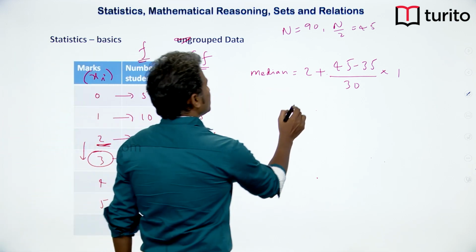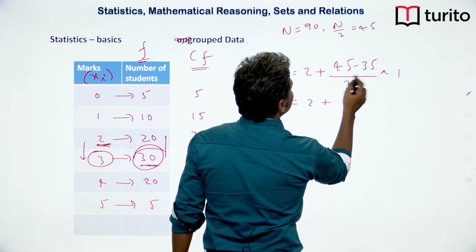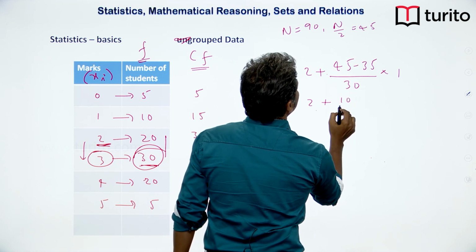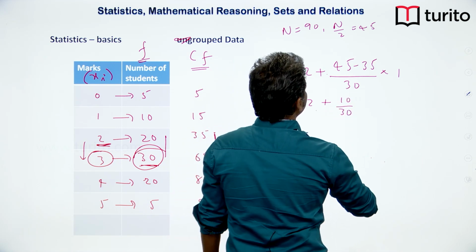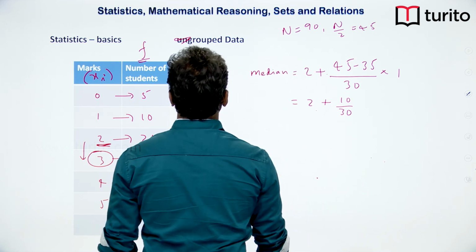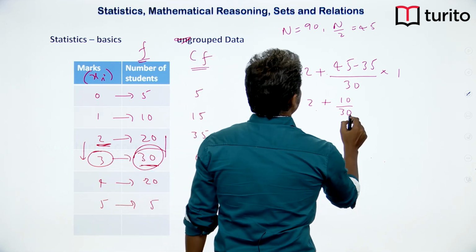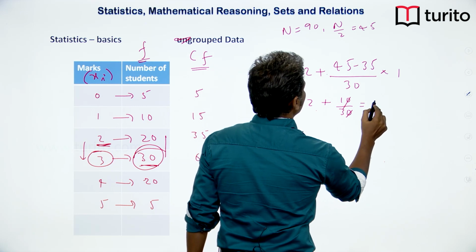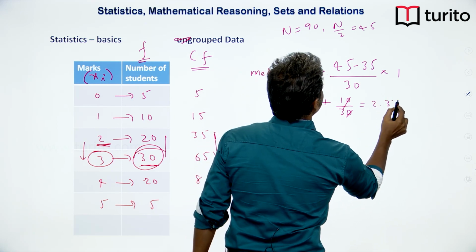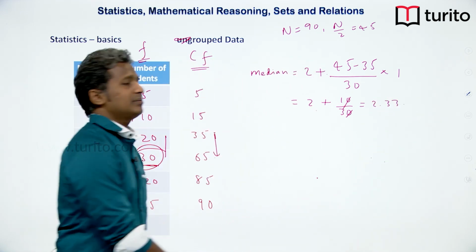So this will now become 2 plus 10 by 30. That is 1 by 3. So we got roughly 2.33. Okay. So this is my median.